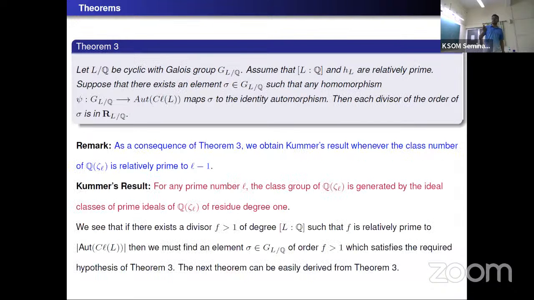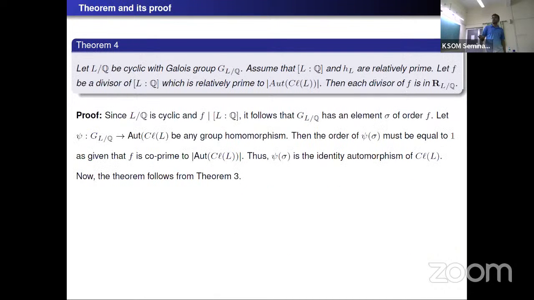L over Q is a cyclic extension such that the class number of L is relatively prime to the degree of L over Q. If there exists a positive divisor f of the degree of L over Q, which is relatively prime to the order of the automorphism group of the class group of L, then each divisor of f is an element of R(L/Q). So let's see the proof.